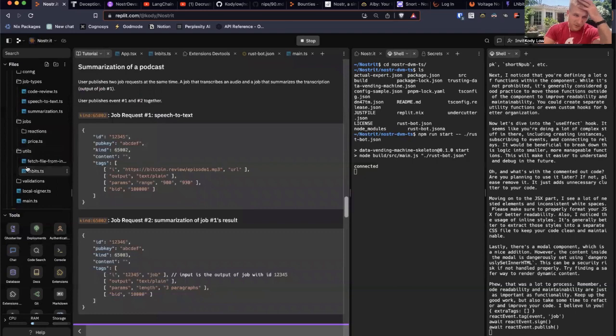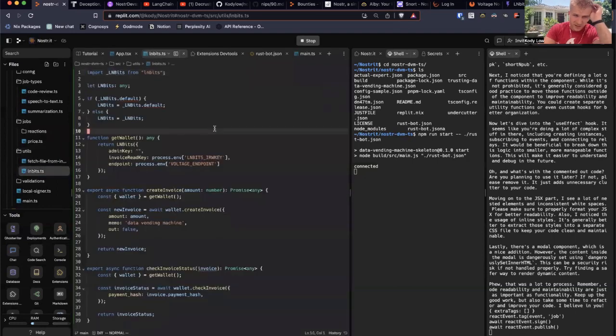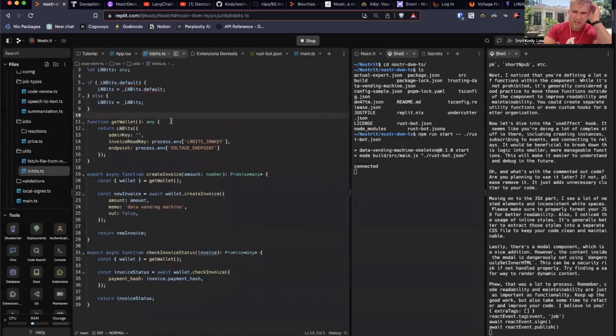And the last one here is just this LN Bits wallet. LN Bits is a super easy way to do the Lightning side of things. And the way that you're going to want to do that is, if you sign up for the hackathon, AI for All, then you can get $40 of free Voltage credits.